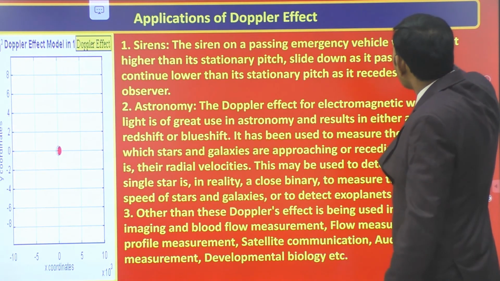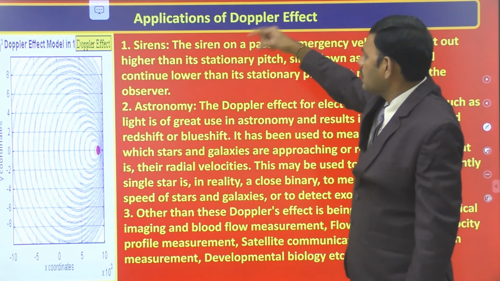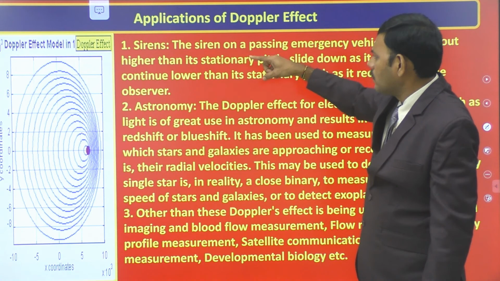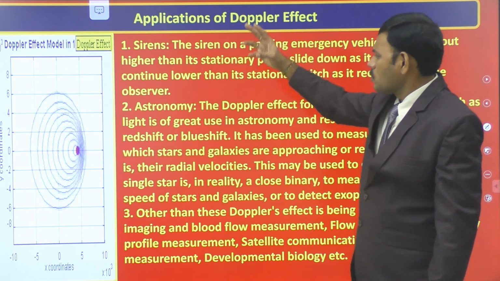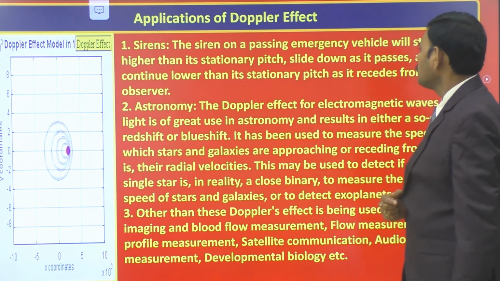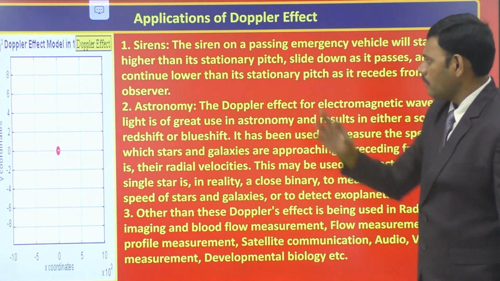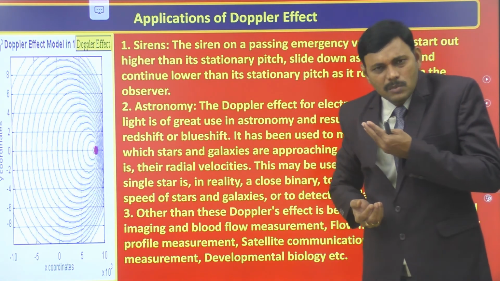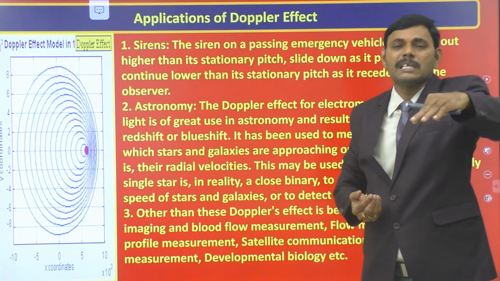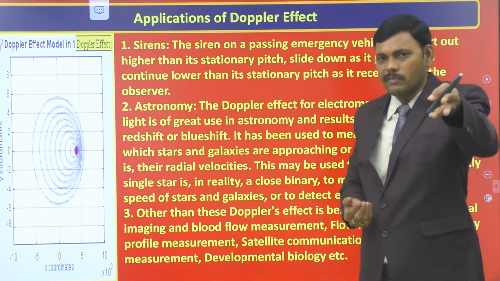So when the frequency is higher than the actual frequency and gradually increasing, it shows that a source is approaching you. Similarly, when the vehicle is passing away, suppose an ambulance is moving away from you, you hear a frequency less than the actual frequency.